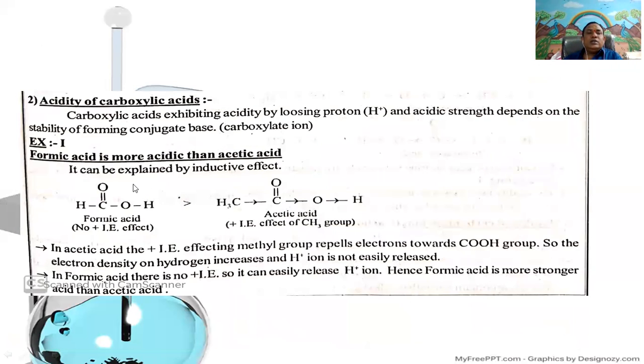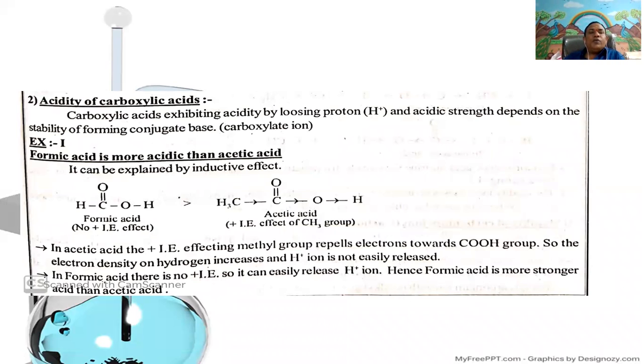Next, acidity of carboxylic acids. Generally, carboxylic acids exhibit acidity by losing a proton, and acidic strength depends on the stability of the forming conjugate base, that is, the carboxylate ion.